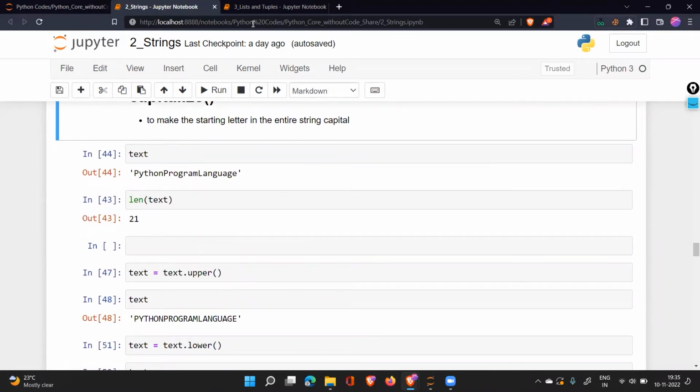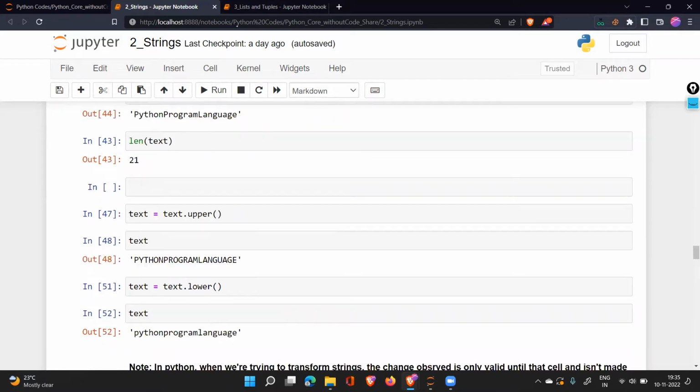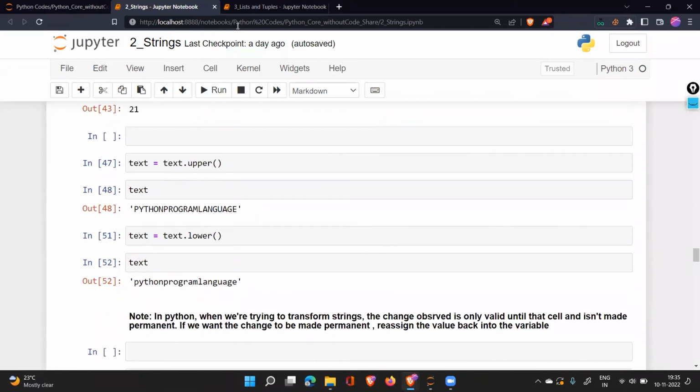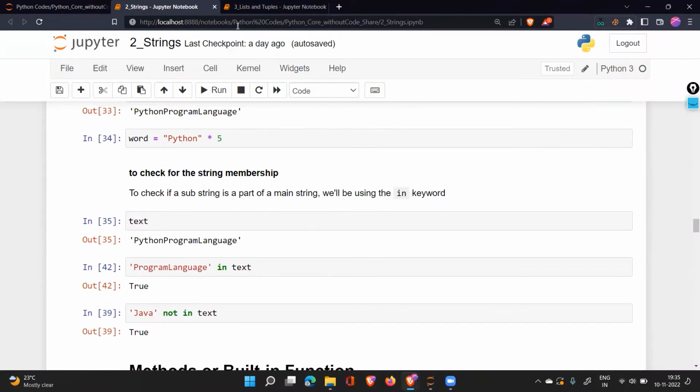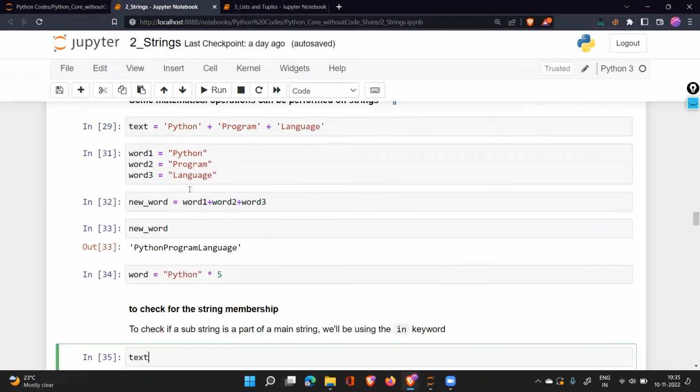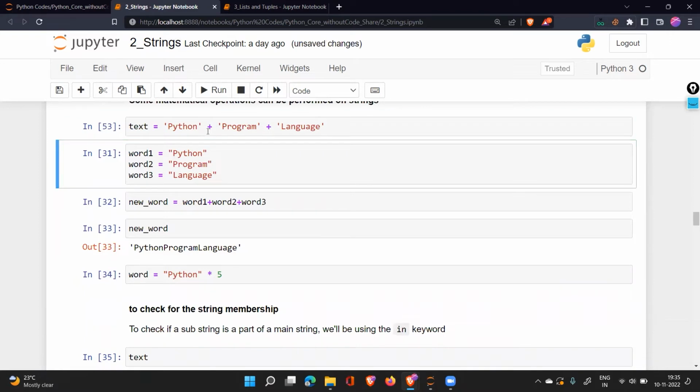So in that concept, I discussed the length of that. How can you check the length of a text? Length of a text means whatever statements you have made, whatever text you have created, how many characters are there? You can check the length of those many characters. Second, I was talking about how can you convert any text into all upper cases? How can you convert your text into all lower cases? These were the things we were talking about. Now, our text was this. So we'll see what more things we can perform on that.